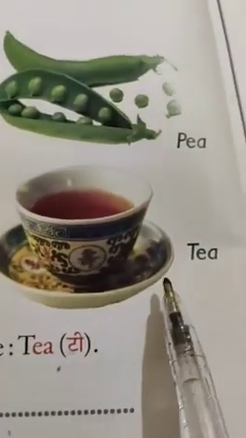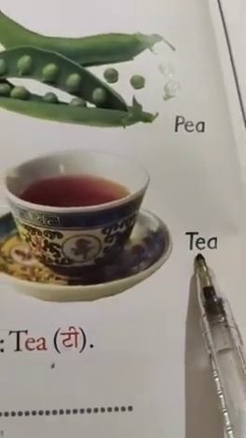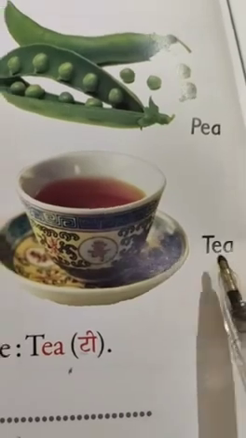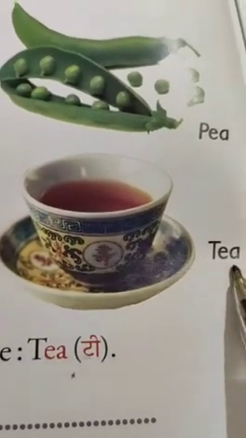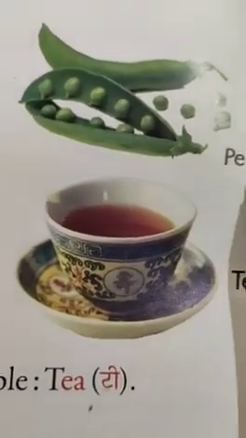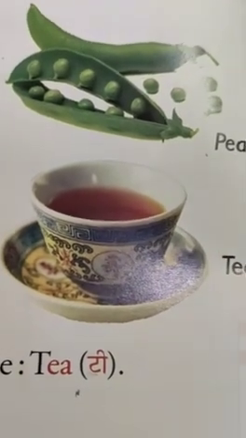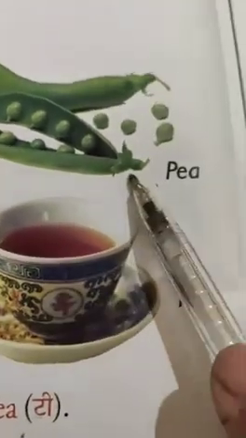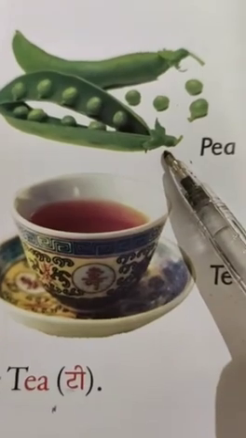Which picture is this? And look here the word T and E. T. Okay. P, E, P. P. Yes. How will you read?